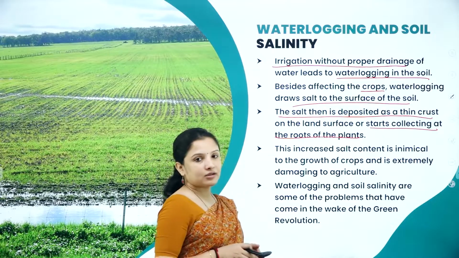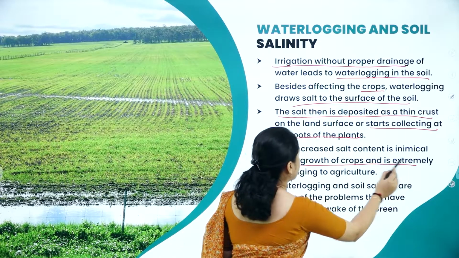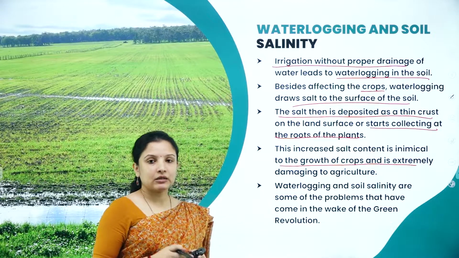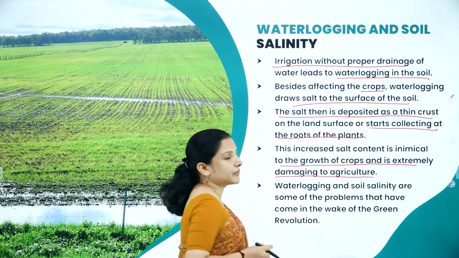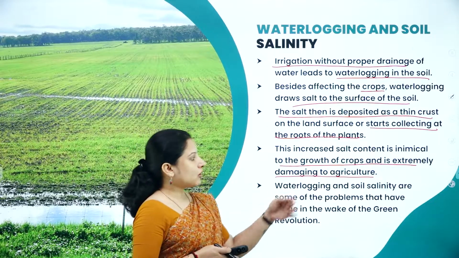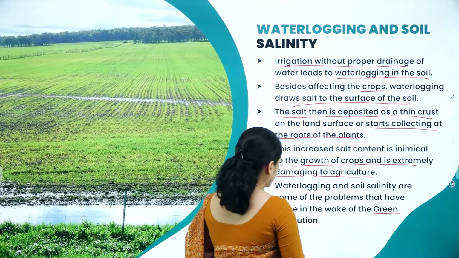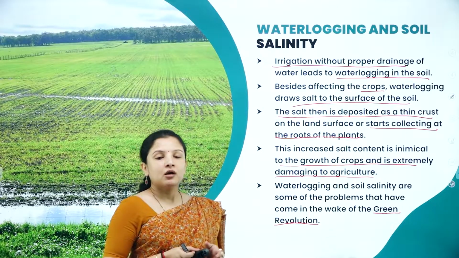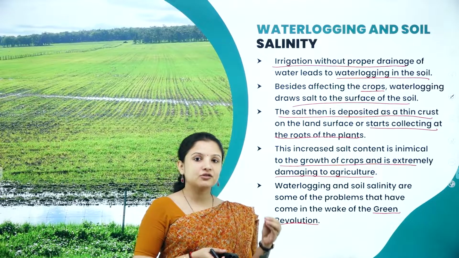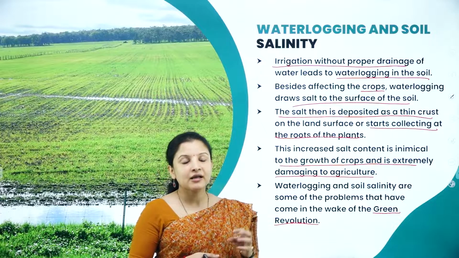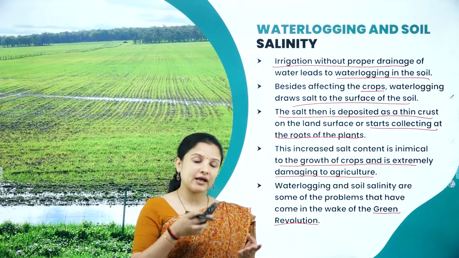So this increased salt content results in a decrease in the growth of the crops, and therefore it is an extremely hazardous factor that causes a lot of damage to agriculture. And waterlogging and soil salinity are some of the problems that come in the wake of the green revolution. Why? Because during the green revolution, farmers became greedy. They started to concentrate only on improving the yield of the plant, and they neglected all this. So to improve the yield and to increase the farm area,